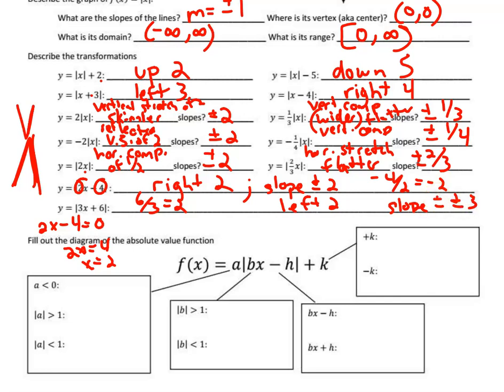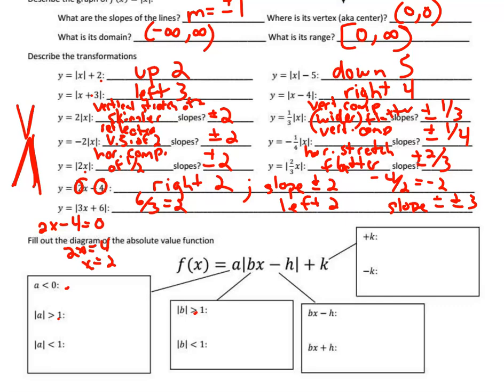Okay, so this is all the stuff we've talked about before. If a is less than 0, it's reflected over the x-axis. If a is bigger than 1, it's a vertical stretch. If a is smaller than 1, it's a vertical compression. If b is bigger than 1, it's a horizontal compression. And if b is smaller than 1, it's a horizontal stretch.